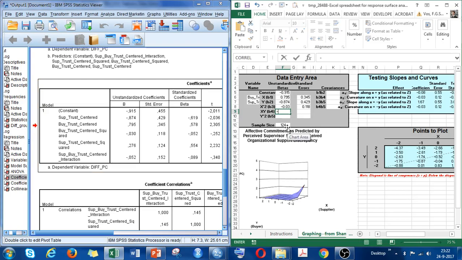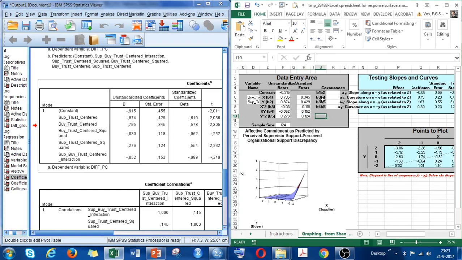Then that is minus 0.052 and 0.152 for the standard error. Finally, we have y squared, which is here supplier trust, which is 0.276 and 0.124.